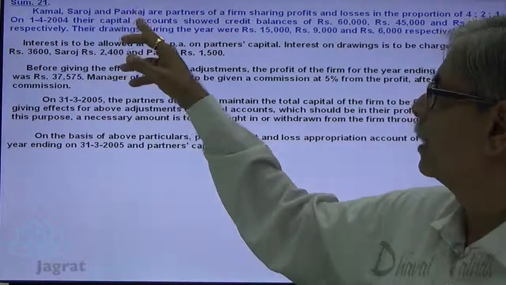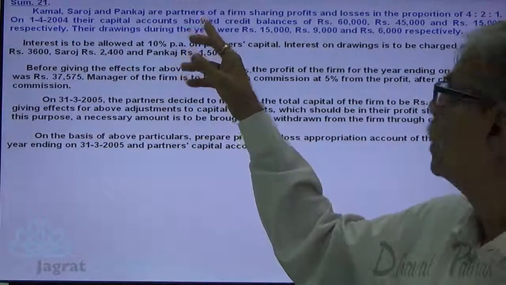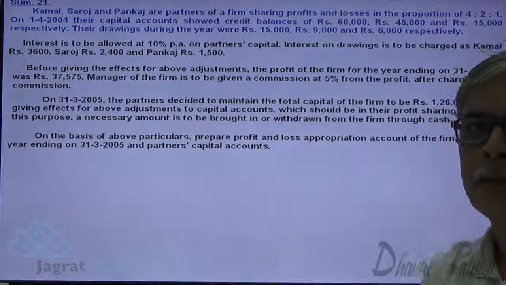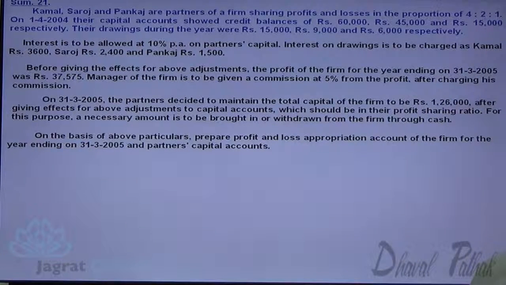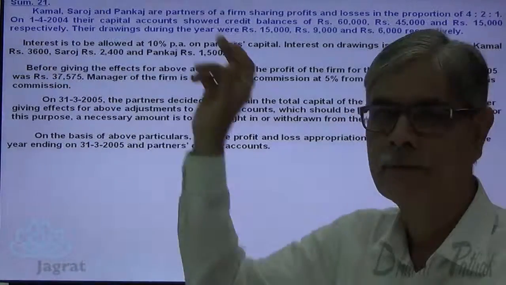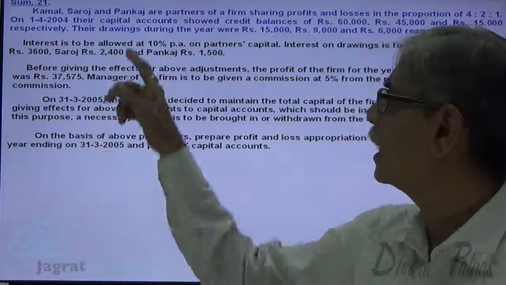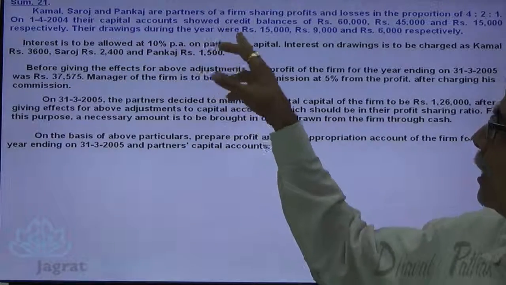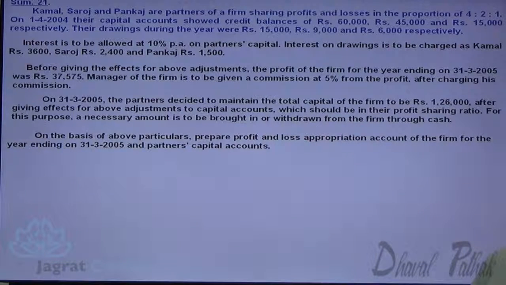Kamal, Saroj and Pankaj are partners of a firm sharing profits and losses in the proportion of 4:2:1. On 1st of April 2004, their capital account showed a credit balance of rupees 60,000, 45,000 and 15,000. The drawings during the year were rupees 15,000, rupees 9,000 and rupees 6,000 respectively.